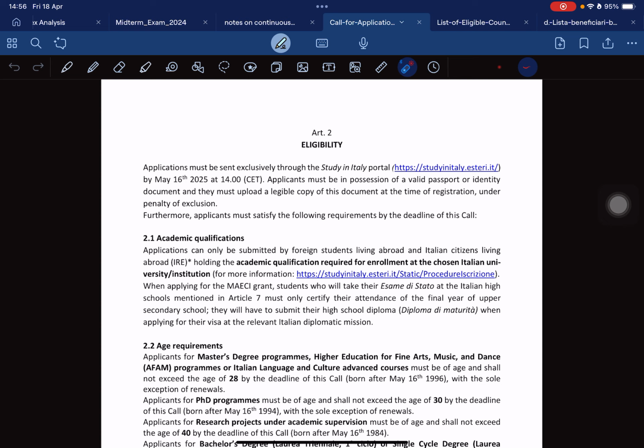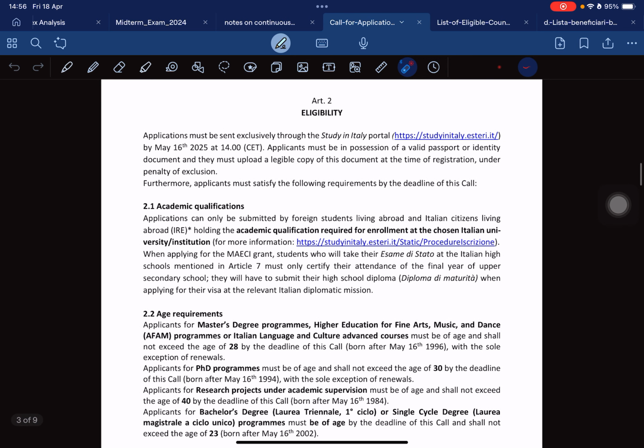So let's move to the academic qualifications. Now with this one, the academic qualification is basically if you are coming to do a master's program. If you are coming to do a master's program, mostly you need your diploma or undergrad, your first degree certificate. That's the qualification. Yes, that's what they are asking for.